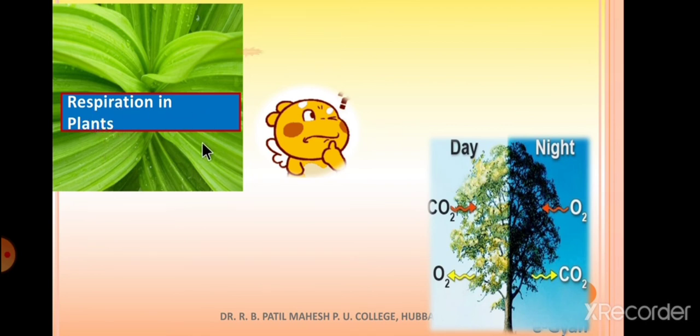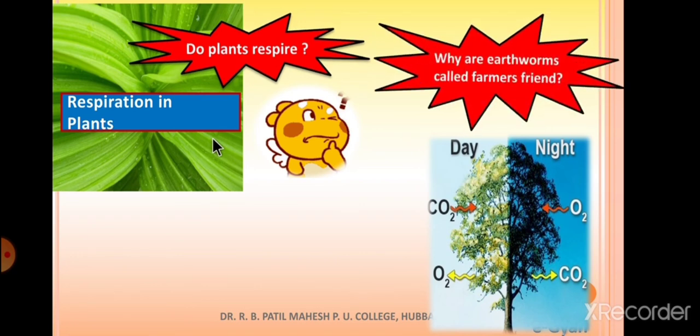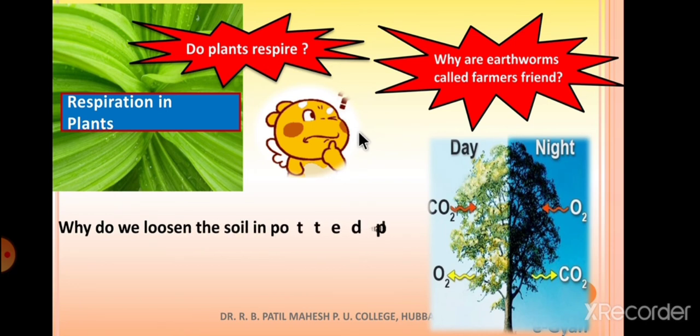Respiration. Do plants respire? Why are earthworms called farmer's friend? Why do we loosen the soil in potted plants? Because plants do respire. See here, during daytime they are taking carbon dioxide and giving out oxygen, correct? Whereas at night time they consume oxygen and give out what? Carbon dioxide. So that means they are also breathing. So to give space for aeration, we loosen the soil in the pots.